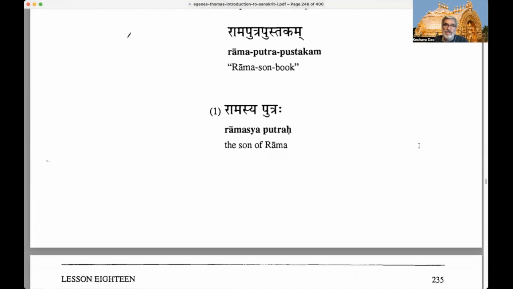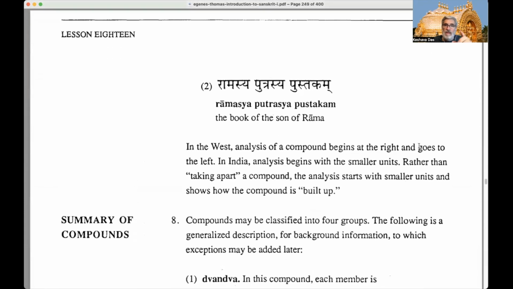Then we have Pustakam. If we break it further, it will be Ramasya, of Rama, Putrasya, of the son, Pustakam. So Ramasya Putrasya Pustakam. This is like a double Shasti Tatpurusha, a double genitive compound, because there are two genitives here, two subordinate words to Pustakam. Pustakam is the main word, the pradhana word, the principal word.